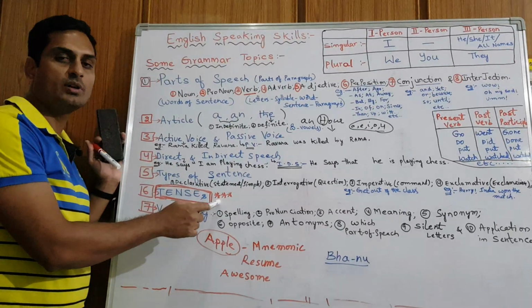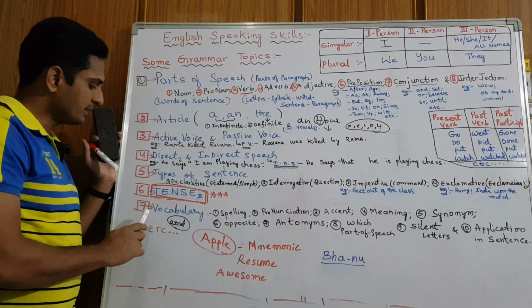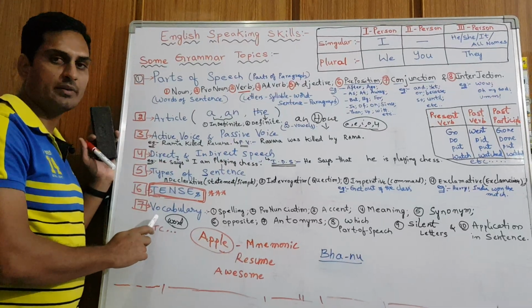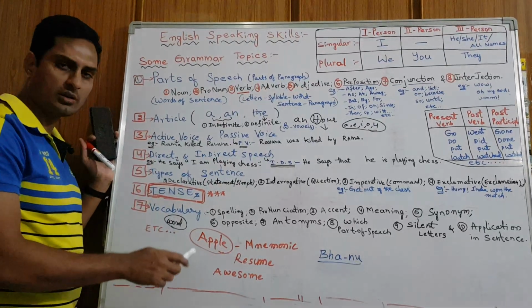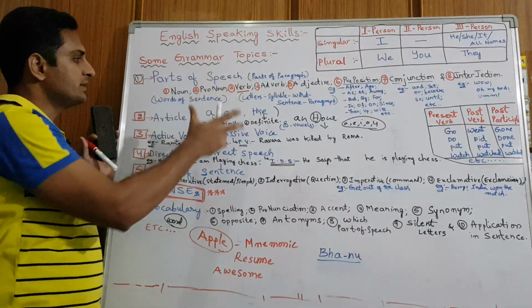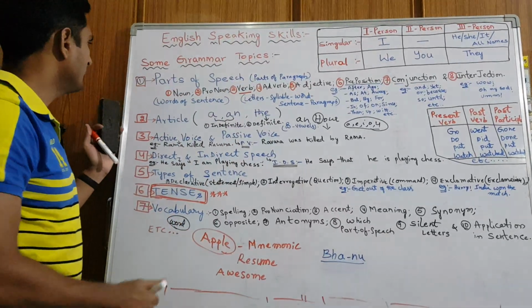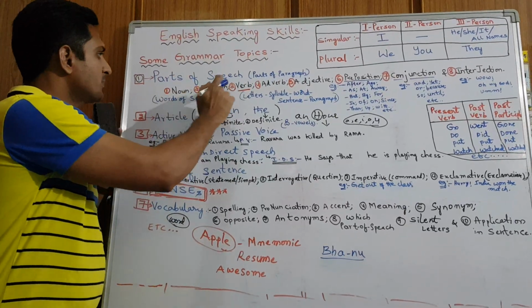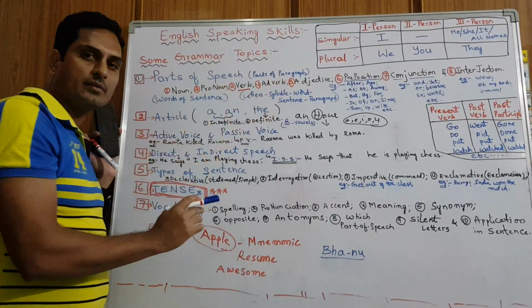Sentences play a main role in speaking in English, right? Vocabulary is also a very, very important topic, and so on. So many grammar points are there to speak in English. These are the main parts, right? The first one, parts of speech. Parts of speech is nothing but parts of a paragraph, right?